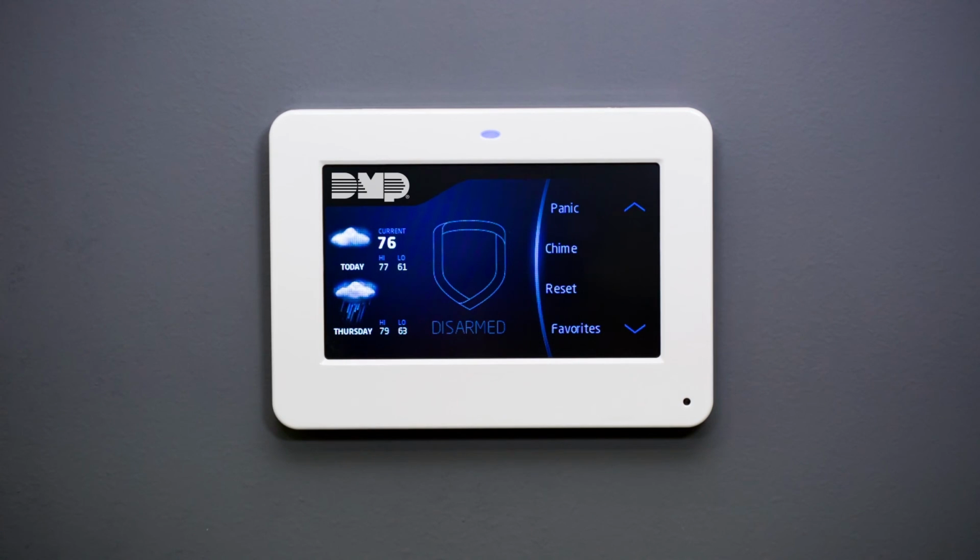Security and simplicity make the graphic touchscreen keypad the best choice for modern security solutions.